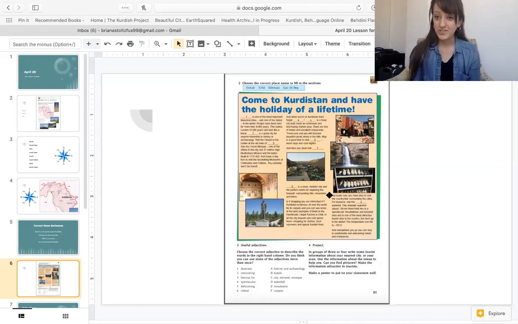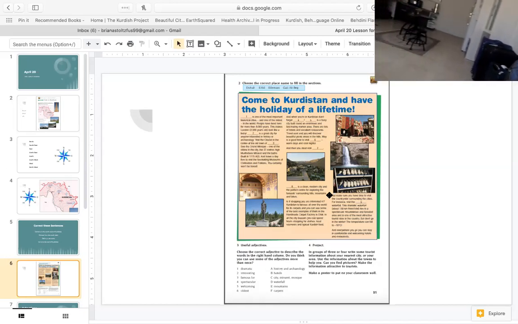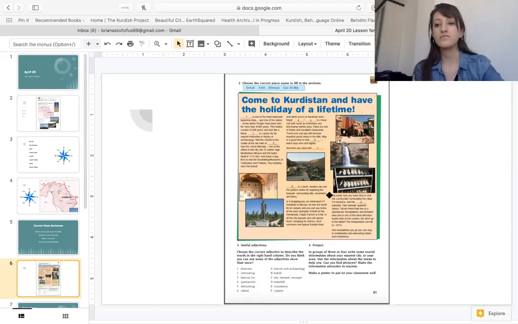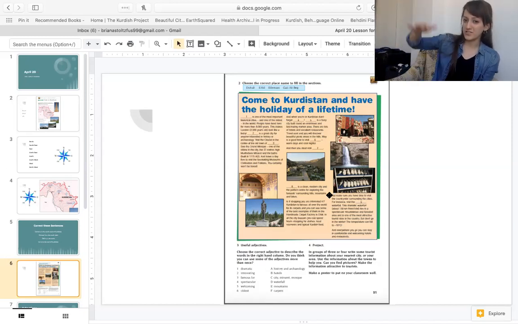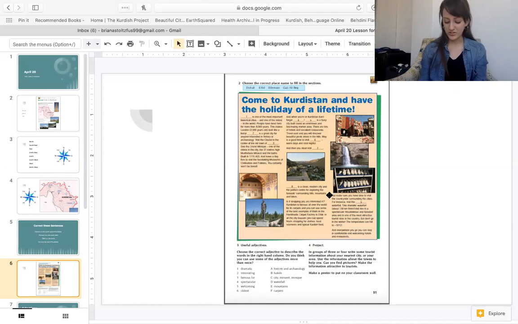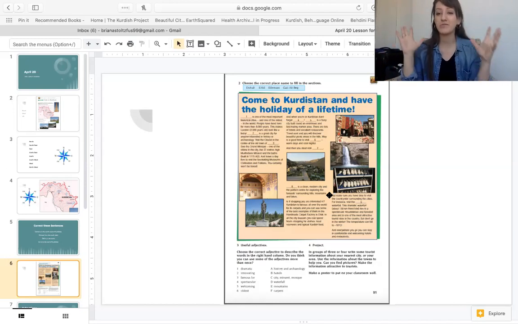Do you know the word carpet? Carpet is on the floor. So under my table is a carpet. So Erbil and Kurdistan is famous for carpets. Do you know waterfall? Waterfall is water that falls down, and is very beautiful. It says spectacular mountainous and forested area. Spectacular means awesome, very good, very beautiful. Spectacular.